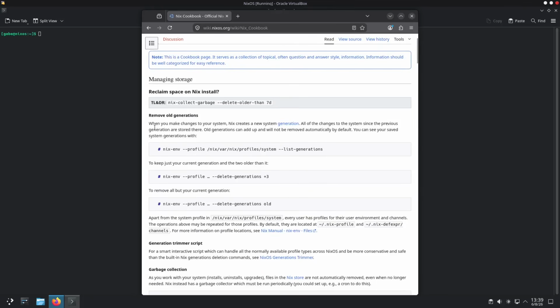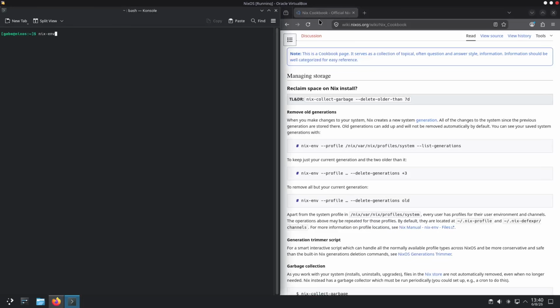Oh, when you make changes to the system, it creates a new system generation. You'll remember that all of the changes to the system since the previous generation are stored there. All generations can add up, and you may want to remove them automatically, but by default they're not removed. Makes sense. So basically with nix-env, profile, nix-collect-garbage, and am I doing this correctly?